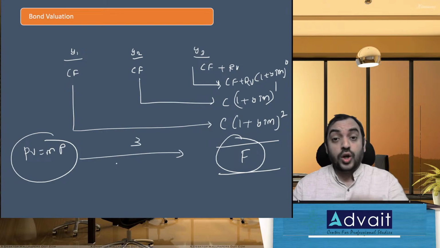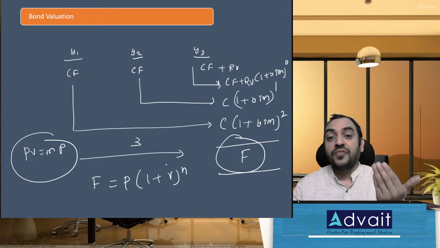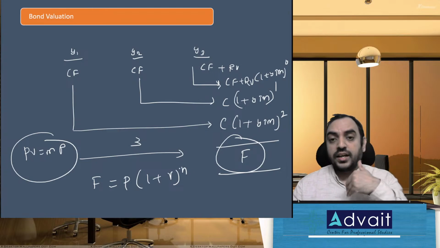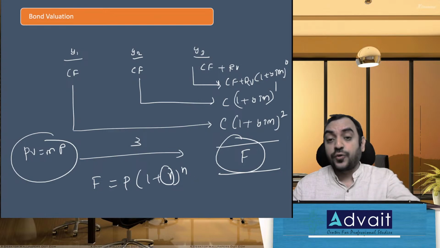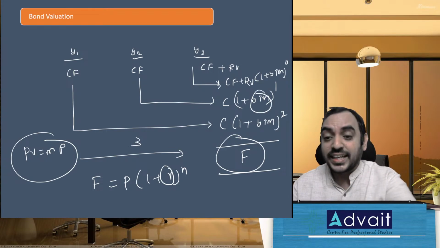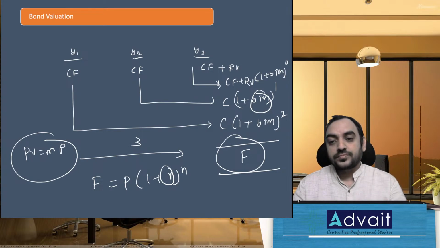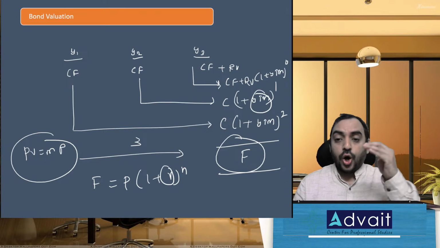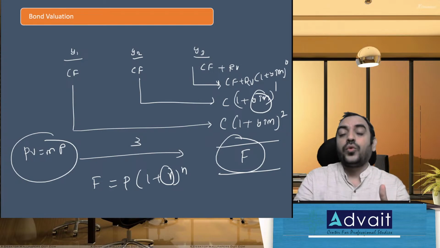So if you use the concept of compound interest, future value equals P into 1 plus R to the power of N. F is the future value that you calculated, P is the current market price, R is the rate of interest, and N is the number of years. So if you calculate R inside this formula, you know what you get? You get YTM only. That is the basic assumption of YTM. YTM assumes all these interim cash flows are reinvested at YTM.